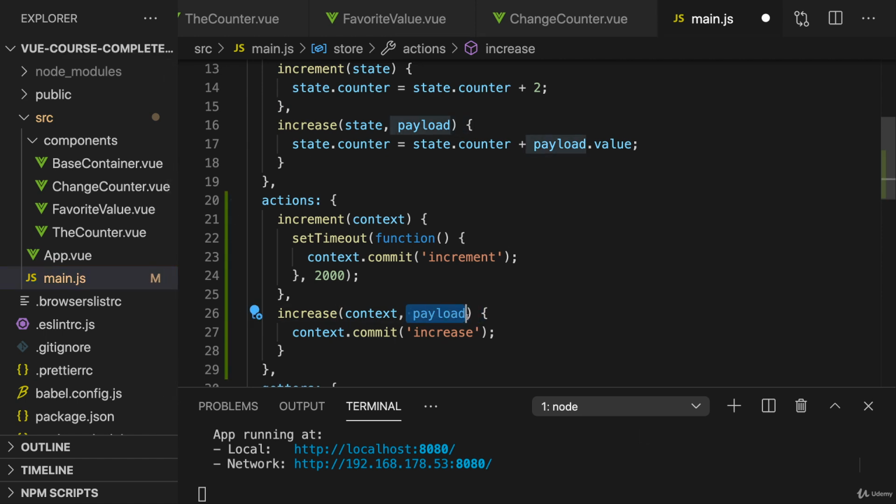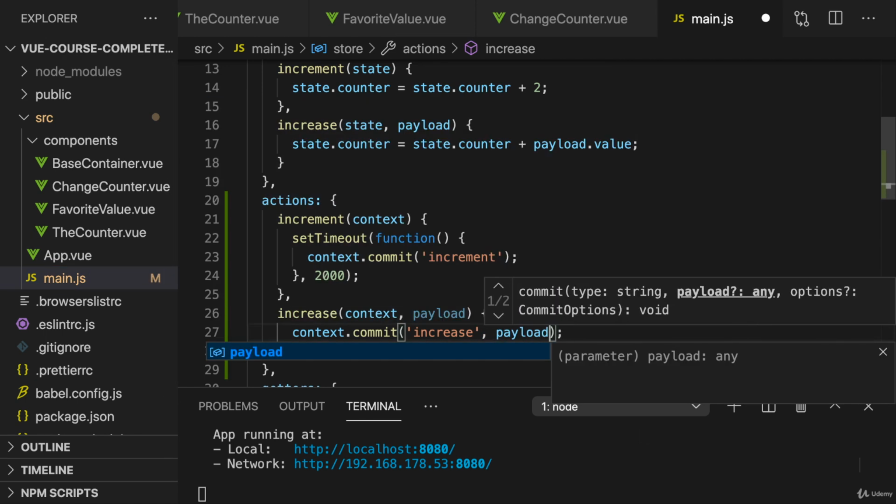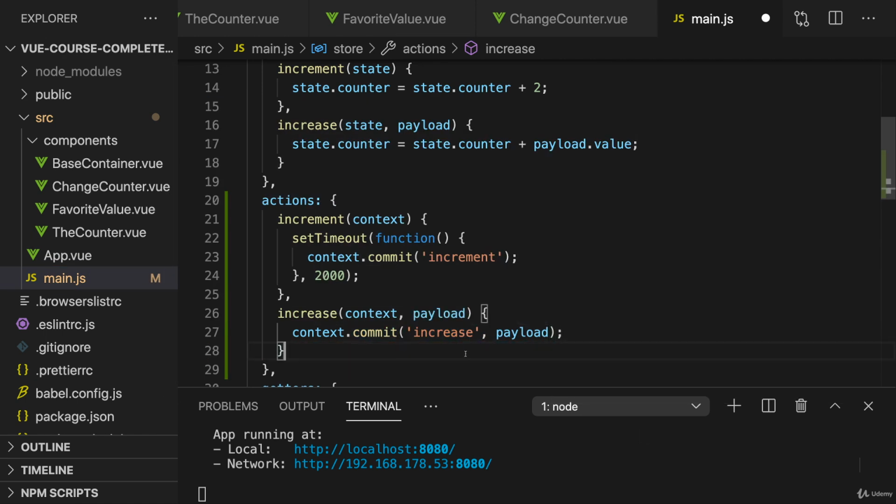So here we will automatically get payload, which we then can forward to the committed mutation. So this is how we can set up an action that also has a payload and forwards that payload to the mutation. Of course, you could also change the payload before you commit this mutation.